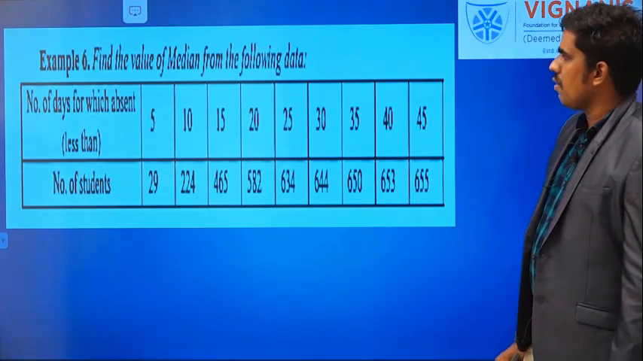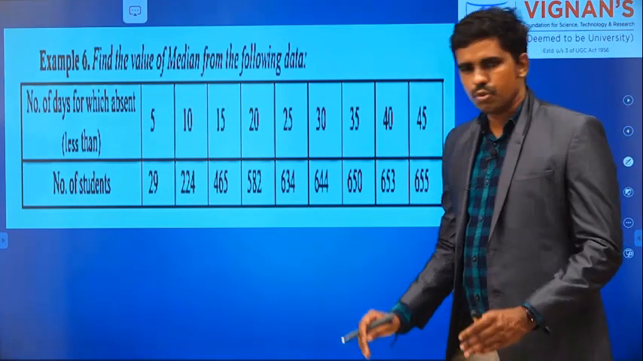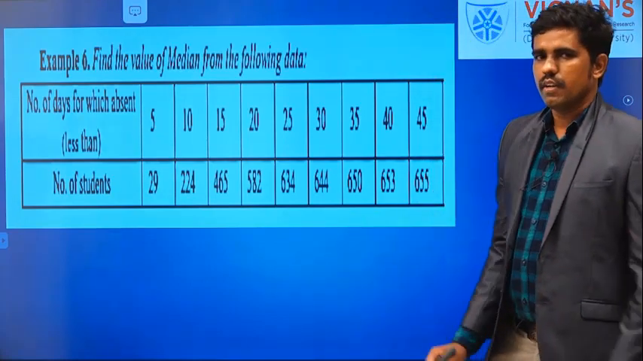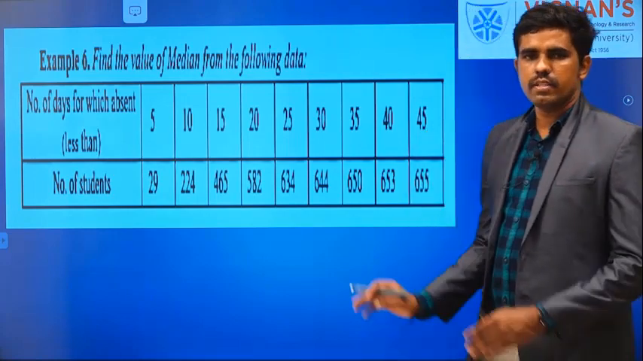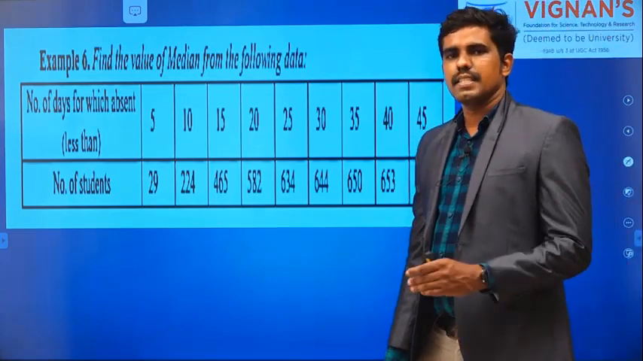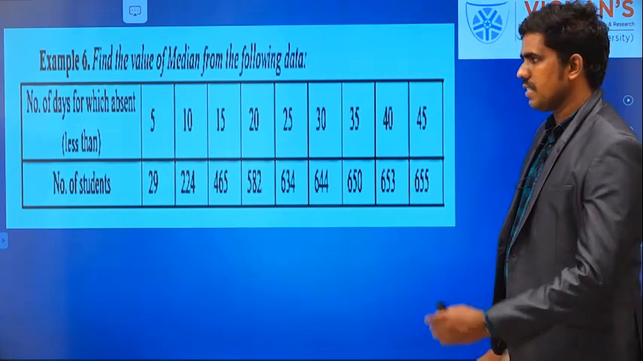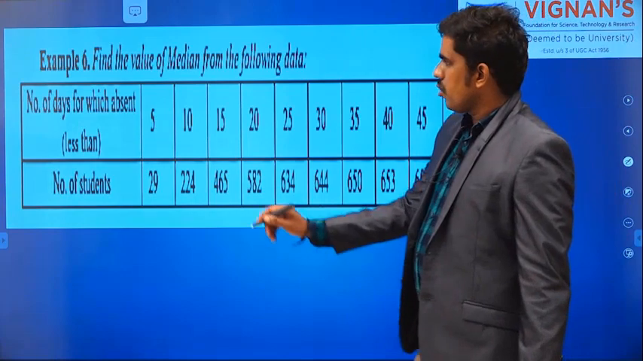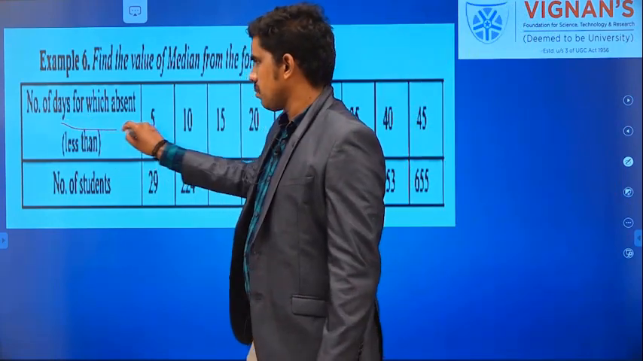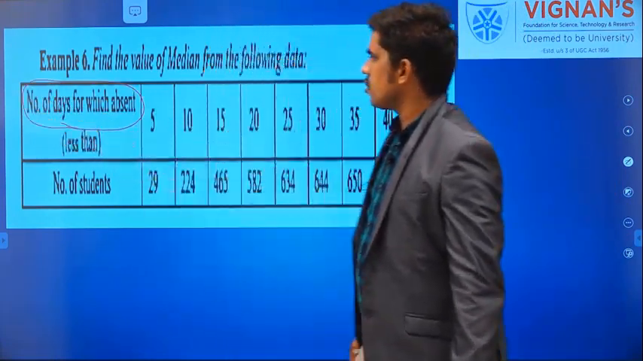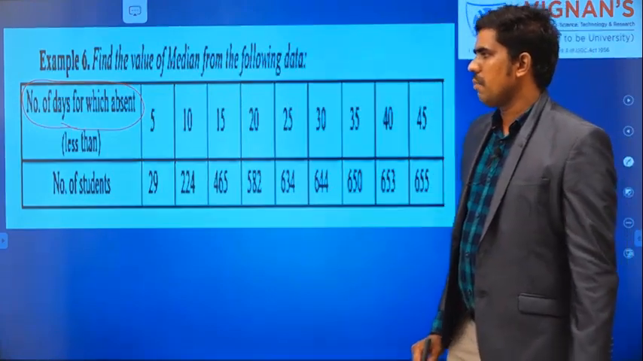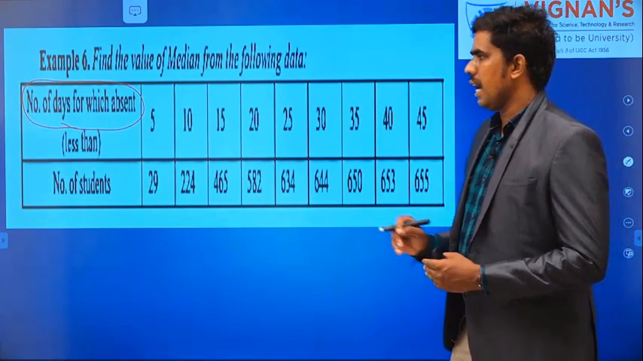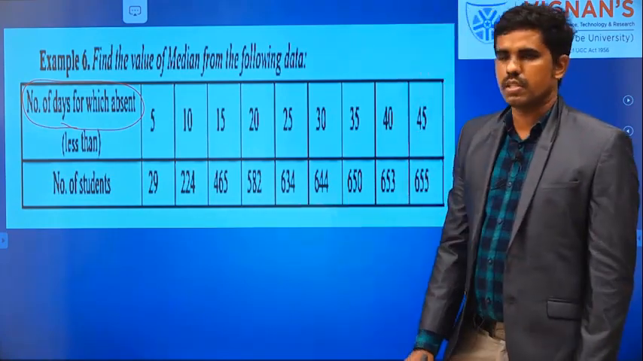Find the value of median from the following data. You have to be very careful in this problem. Even though it looks like a normal frequency data, it is not normal frequency data. It also comes under class interval data. I will tell you how it comes under class interval data. You have to read each and everything in a statistics problem. That is more important. Number of days for which absent, right? We are measuring the absence of students.